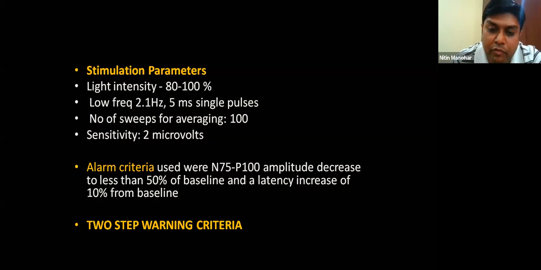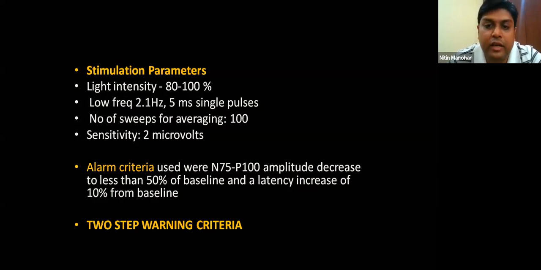So we get a VEP waveform. If there is a drop, we tell the surgeon that there is a first signal drop. Then we do another VEP, get an averaging, get a signal again, and if there is again a drop, then we inform the surgeon that there is a true drop. So we follow a two-step warning criteria for VEP. It's very difficult to do VEP.